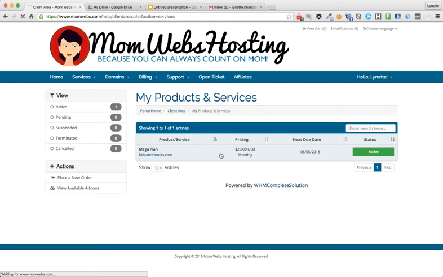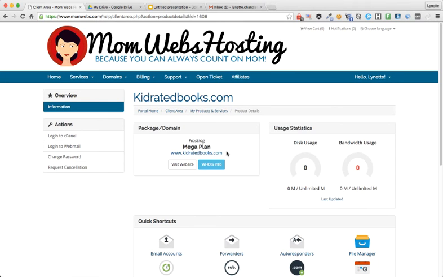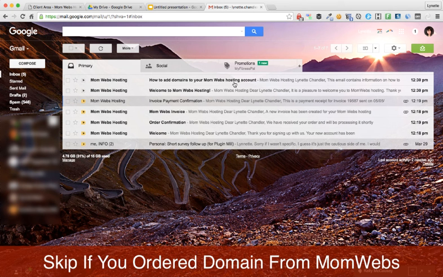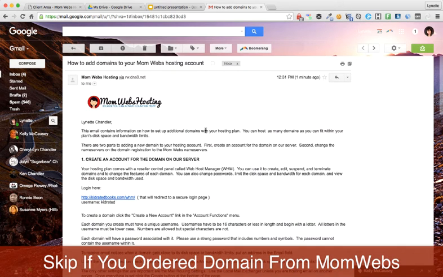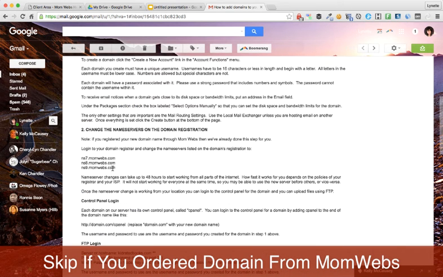Let's click on that. If you have purchased a domain from MomWebs, you do not have to go through this step. But because we purchased our domain elsewhere and we are using it with MomWebs, what we need to do is head back over to our email. And now you should see a new email come in to say how to add domains to your MomWeb hosting account. We'll click that. Now we scroll down to the second part right here with all this strange looking domains.